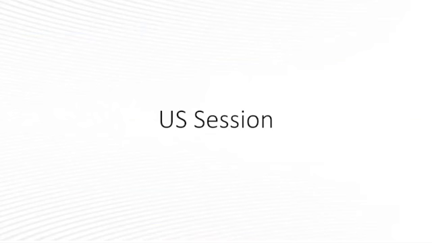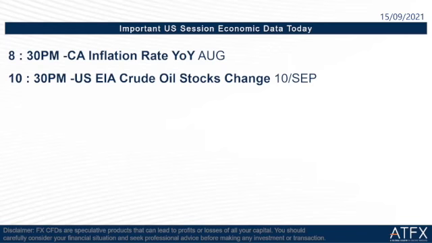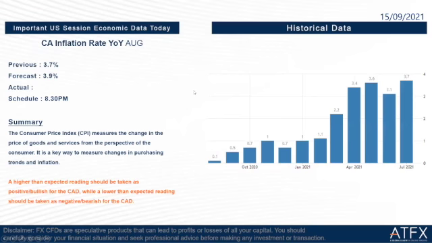Okay, then we go to the next part, the US session. There are two important economic data we have to focus on tonight, which are Canada inflation rate year on year, August, and the US EIA crude oil stock change. We take a look at the first one, the Canada inflation rate. The previous is 3.7% and the forecast is 3.9%. The data release time is at 8:30 tonight. A higher than expected reading should be taken as positive for the CAD, and a lower than expected reading should be taken as negative for the CAD.